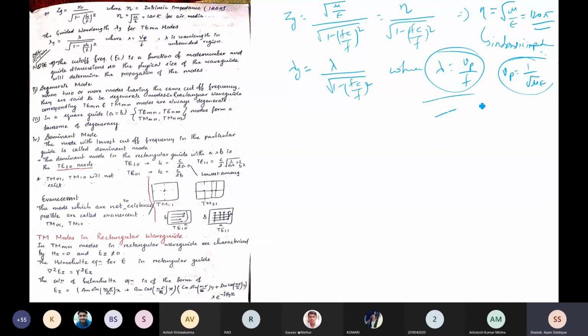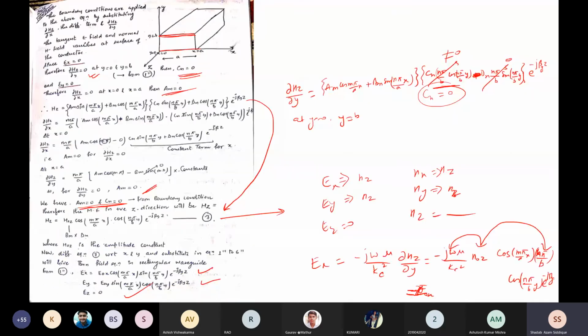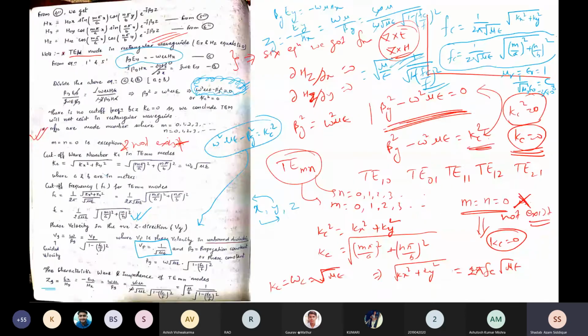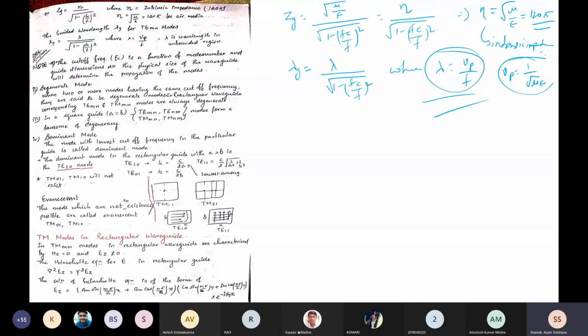You should know all these things, and if one part of the problem is given, you should be able to find the rest. You should try to remember these formulas, whatever formulas I have dictated from this point onward. From this point we have given the formulas, so you should remember this.